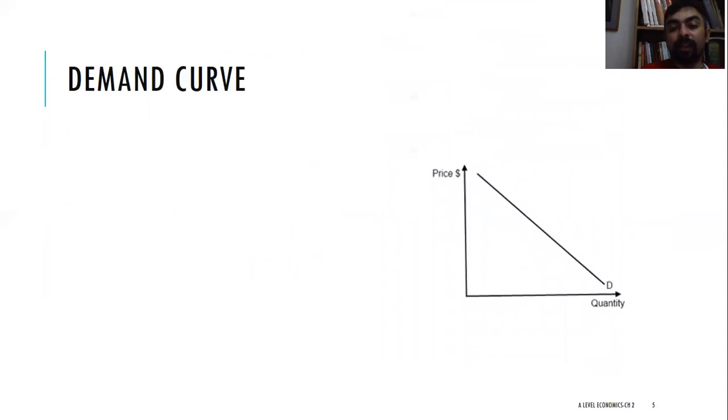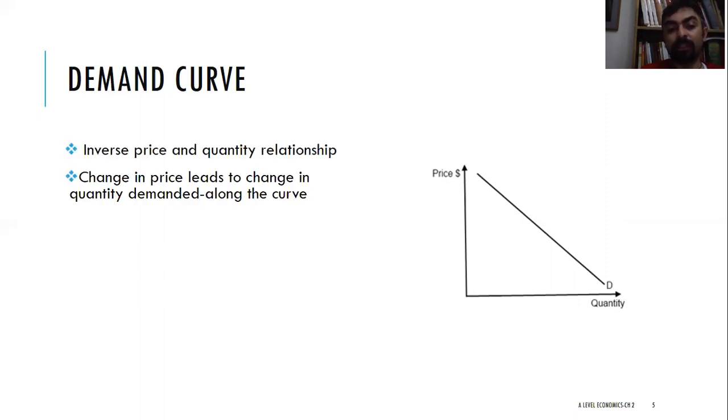You can see here in this relationship, it's an inverse relationship between price and quantity. As price decreases, the quantity increases. This is very logical. We'll buy more if the price declines, right? So it's an inverse relationship. It's a continuous relationship. Change in price leads to change in quantity demanded along the curve. It's a causal relationship, meaning the fall in price causes the quantity demanded to increase. It's not a spurious relationship, all right?